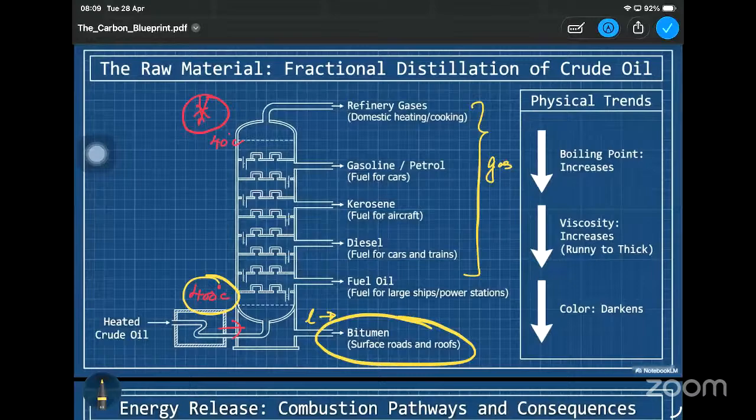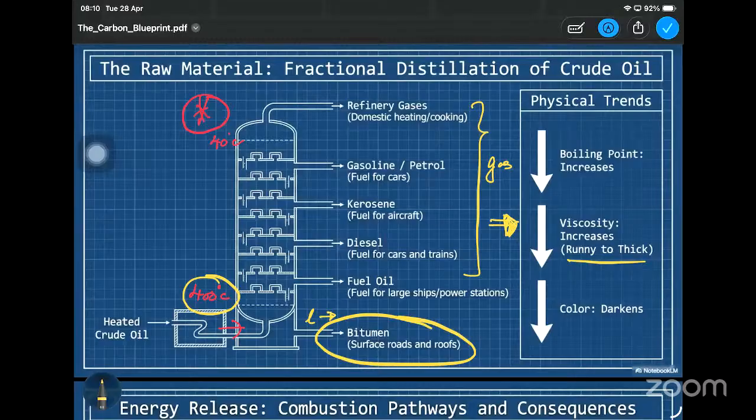When it comes to physical trends, when the carbon number increases, we can see this is given for these fractions here, right? The boiling point increases, and the viscosity increases. Viscosity here is mentioned as running to thick, which means there's a difference between bee honey and water, right? Bee honey travels very slowly on the surface, but water travels faster compared to that. So something like that is viscosity.